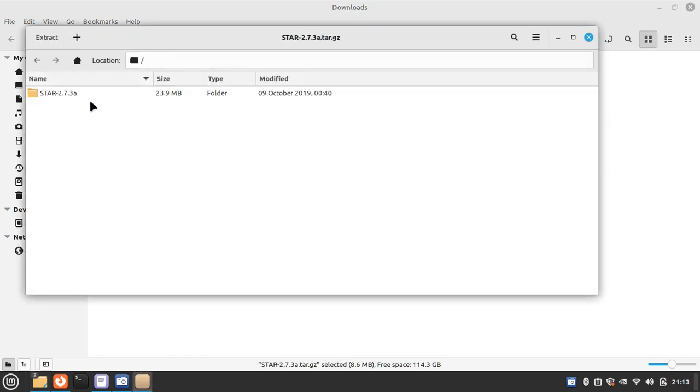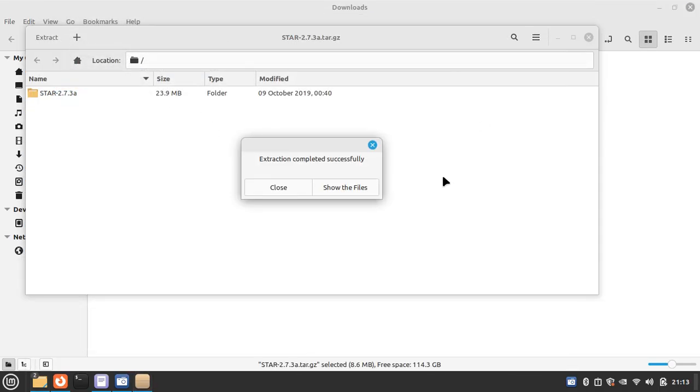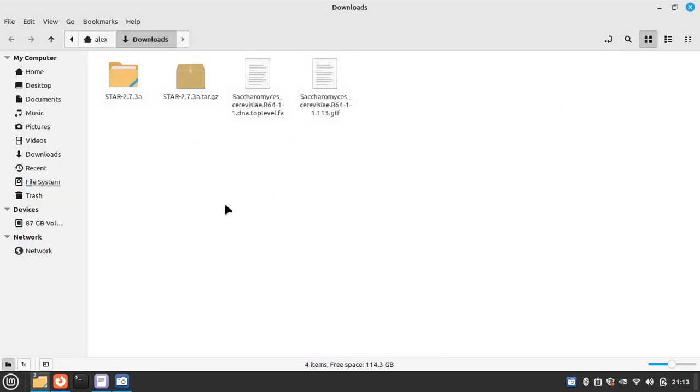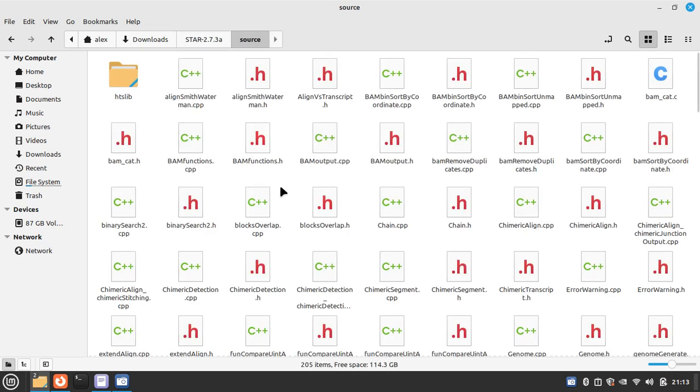First I have to extract this tool. Okay, done. Then check it. So to install this tool we have to go to the source and open terminal here.